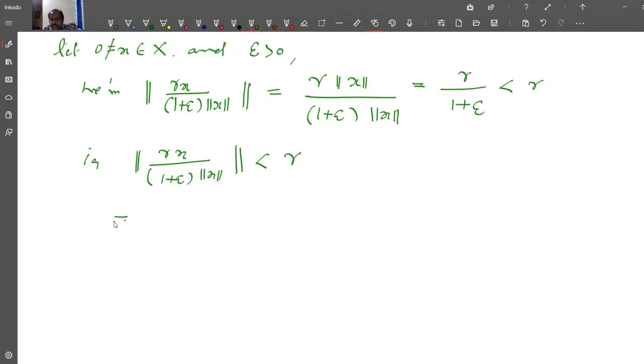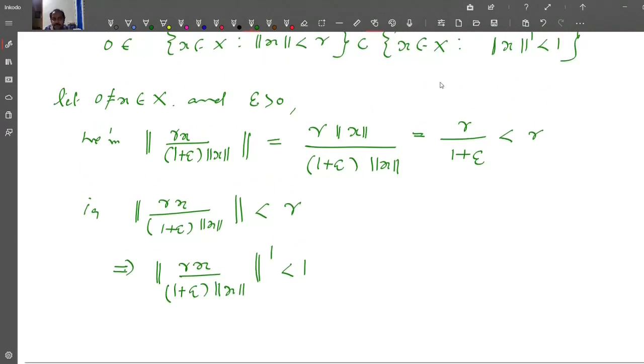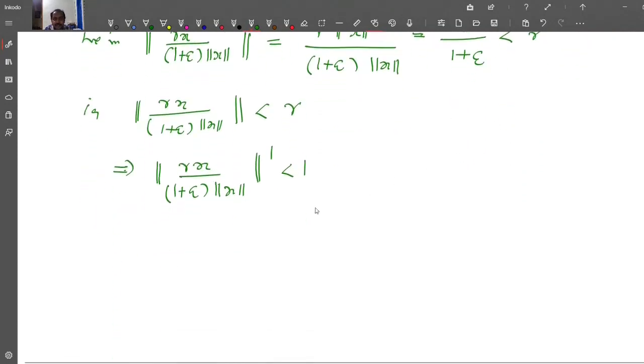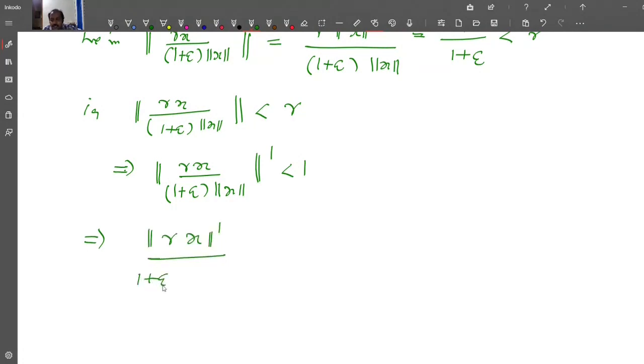Therefore this implies norm dash of rx divided by 1 plus epsilon times norm x is less than 1, because of this. So this implies r times norm dash of x is less than 1 plus epsilon times norm x.